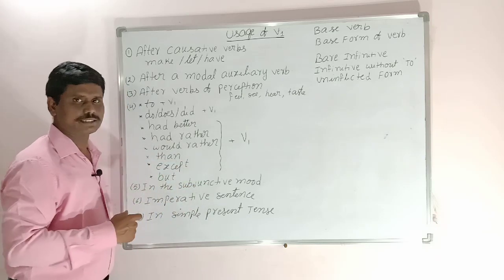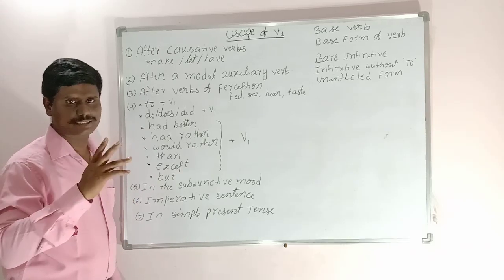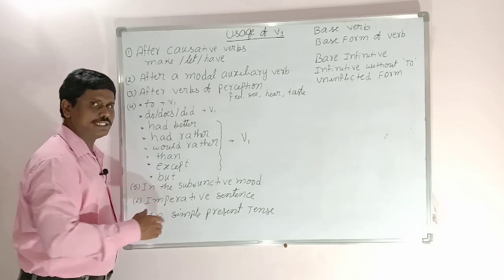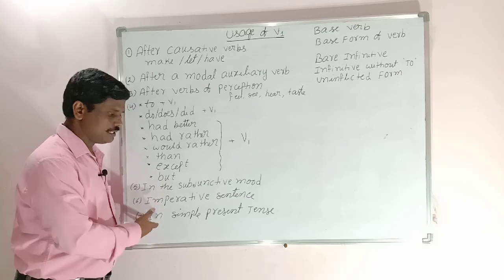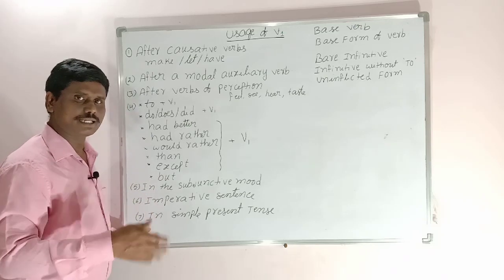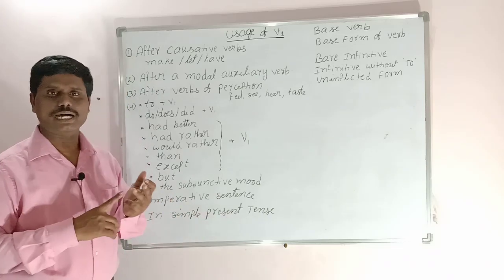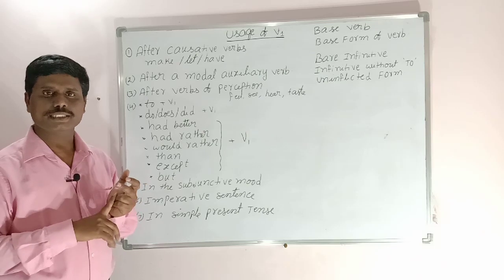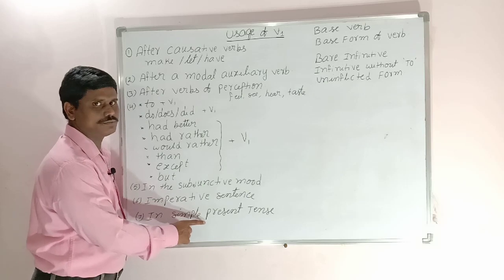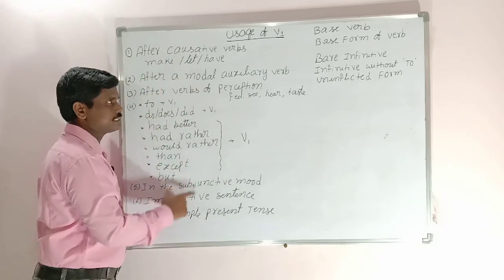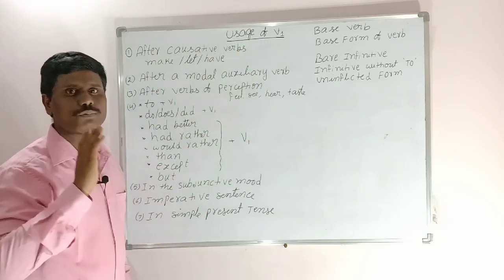Generally, an imperative sentence, meaning a subject-less sentence, usually begins with verb 1, the first form of the verb. Already we know, and will see in other videos, that in the simple present tense, after the subjects I, first person, second person and third person plural, we always use the first form of the verb. So these are the cases after which we always use verb 1.